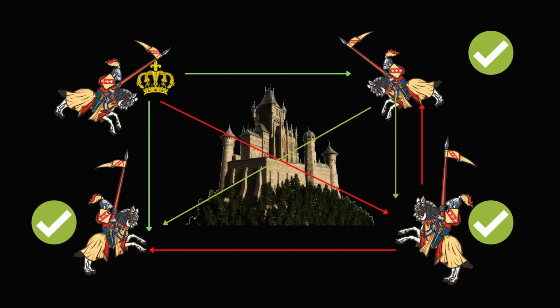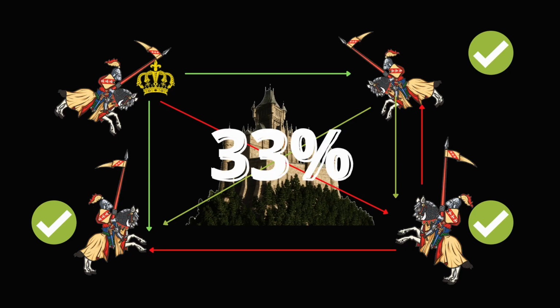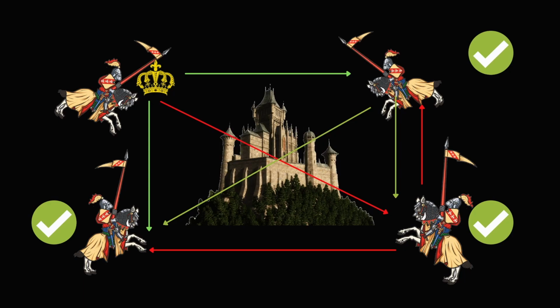But what if there's 2 traitors? Will you still succeed? Well, of course not. There's no way that the algorithm can work successfully if half the generals are traitors. So for this algorithm to work, you can have no more than 33% of traitors in your army. Let's say you have 100 generals and 34 are traitors. You won't win because that's 34%.